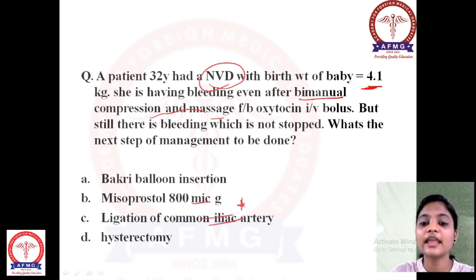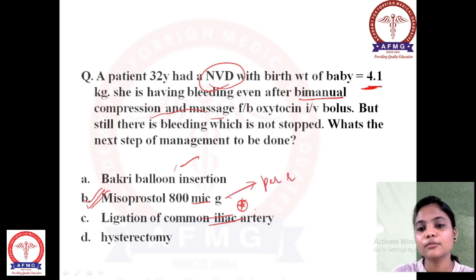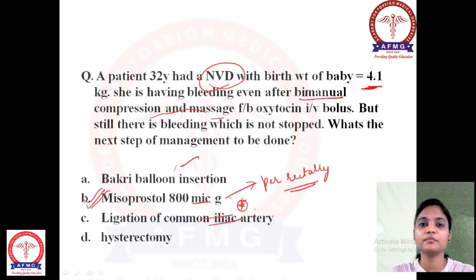Common iliac artery should never be ligated at any cost. So directly you cannot go to hysterectomy. The patient age is just 32 years. In the hysterectomy indications, the patient should be a postmenopausal woman, or more than 42 years, right? So in this patient, you can give the next level of management, that is misoprostol 800 micrograms, which should be given per rectally. The most preferred administration of misoprostol 800 micrograms is per rectum. Clear? This is how you have to follow the question along with the concept which we have read.